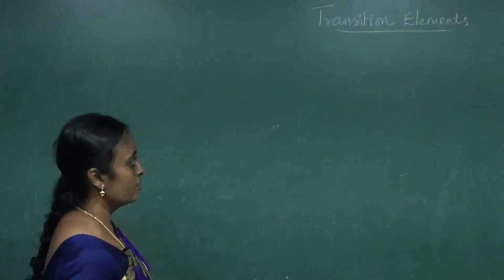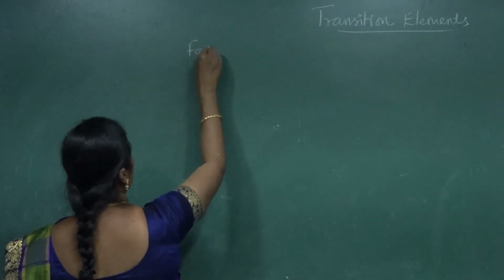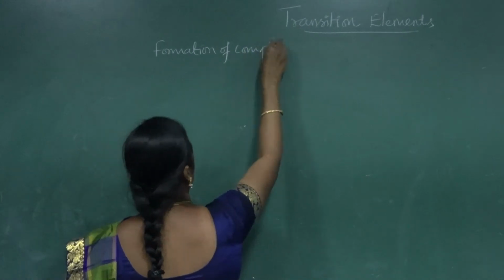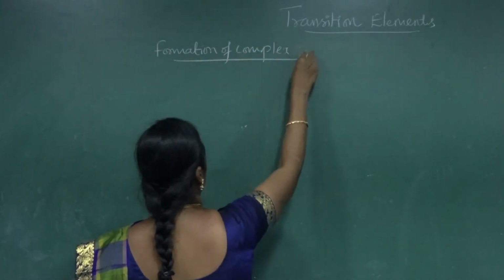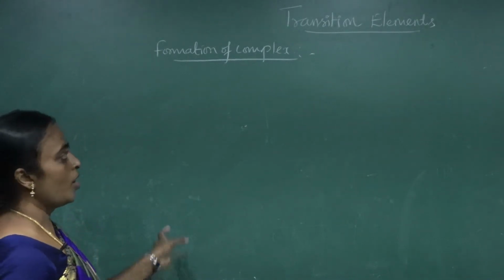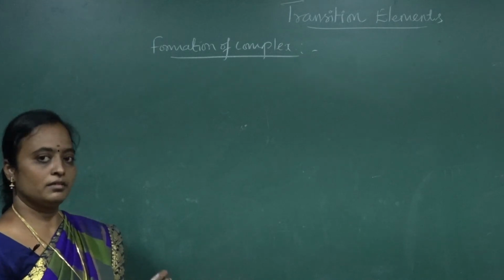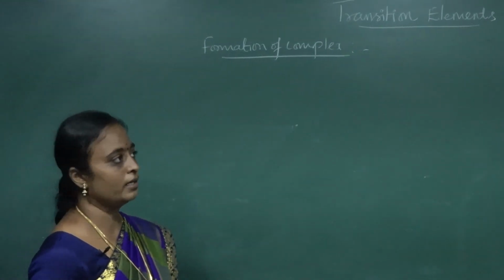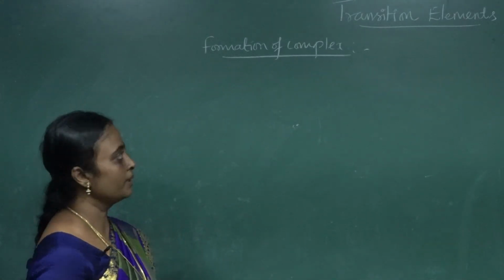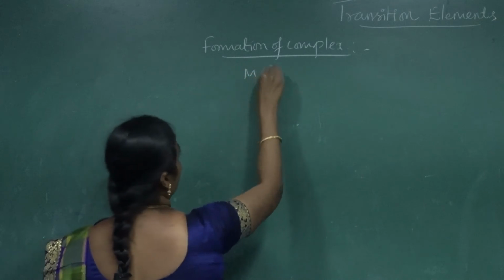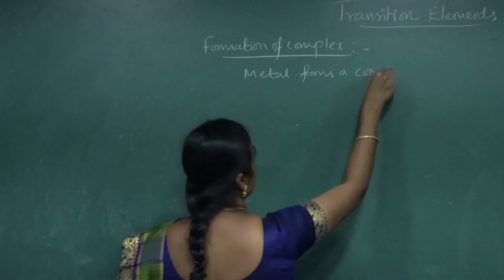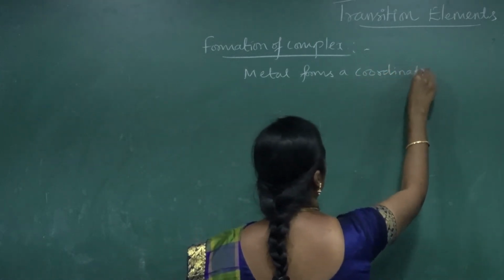Next property we are going to discuss is the formation of complexes. A transition metal element forms a compound with a species, particularly a ligand. Ligands can be positive, negative or neutral. The metal forms a coordinate covalent bond.